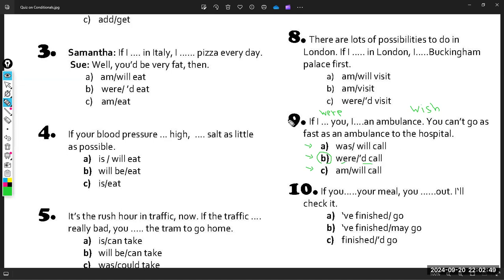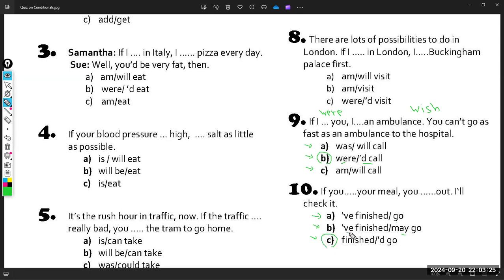Please be careful. Ten. If you ___ your meal, you ___ out. I'll check it. A, have finished, go. B, have finished, may go. C, finished, would go. What is the correct multiple choice? Exactly, the correct multiple choice is C.